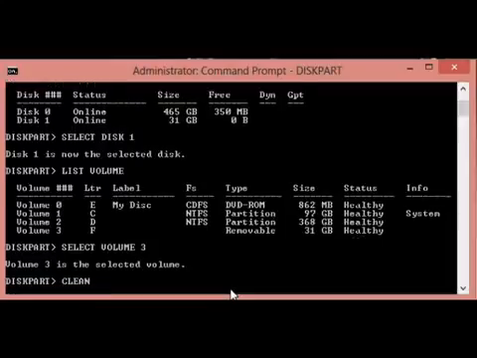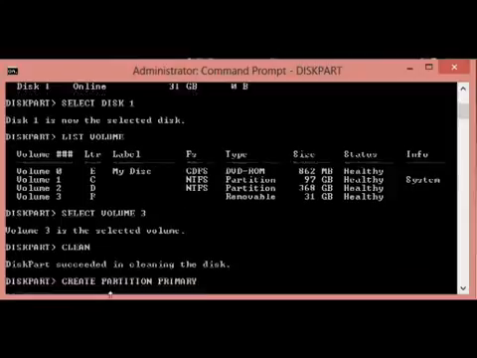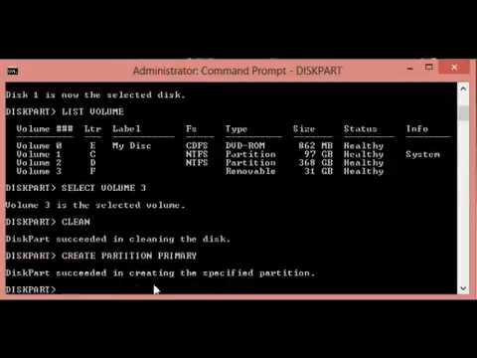Wait a few minutes. In this case we will clear the disk, then create partition primary, and specify the partition.